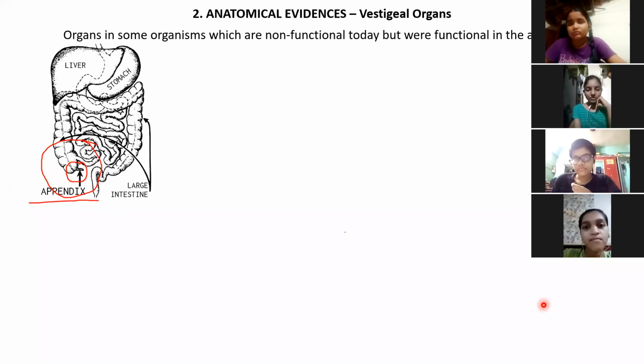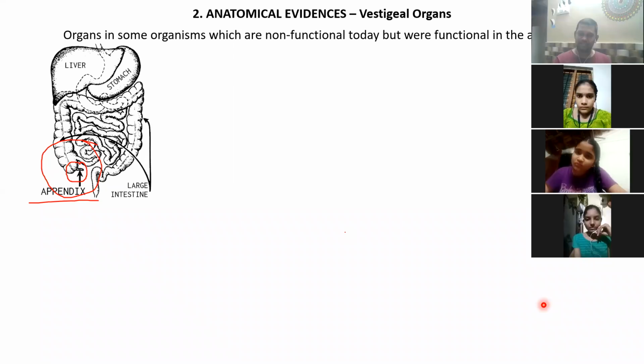So what will the doctors do in that case? They will do a small surgery. They will cut off the appendix and remove it. So anyways, it doesn't have any function. If it is removed, there is no problem at all.